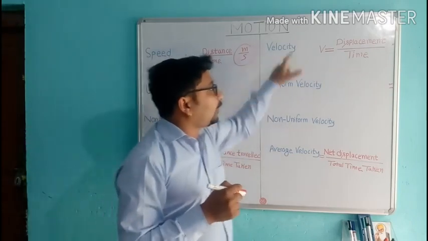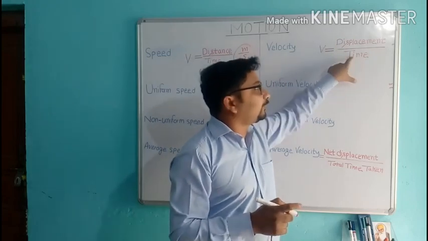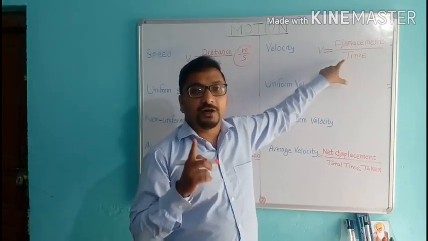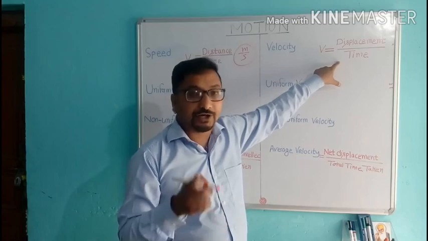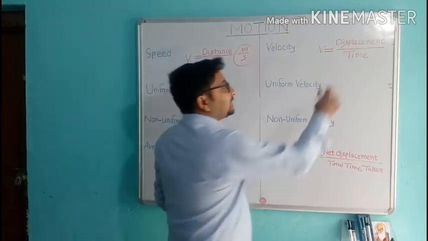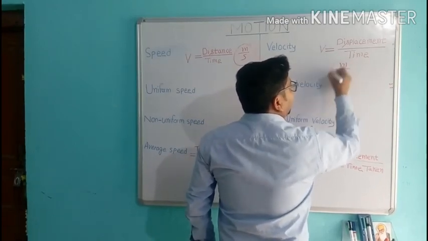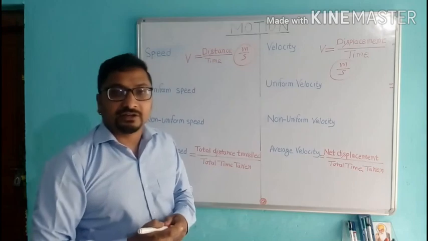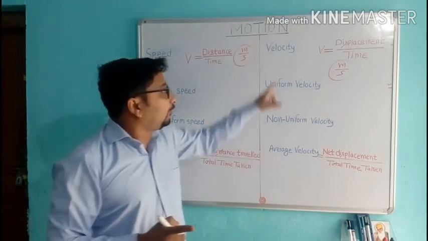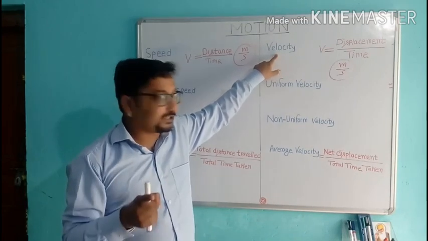Now next, velocity. Displacement produced by an object per unit time is the velocity. If we measure displacement in meters and time in seconds, then its unit will be meter per second. Here, velocity is a vector quantity.